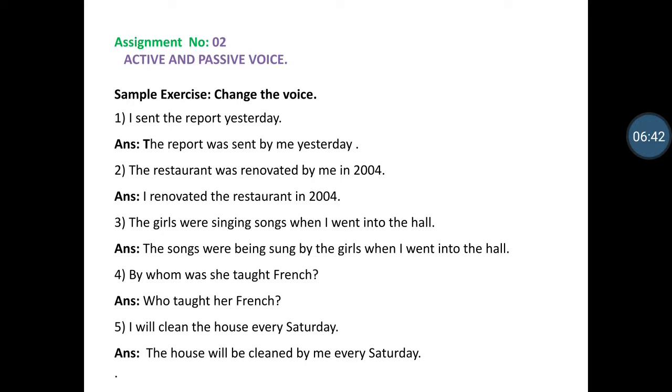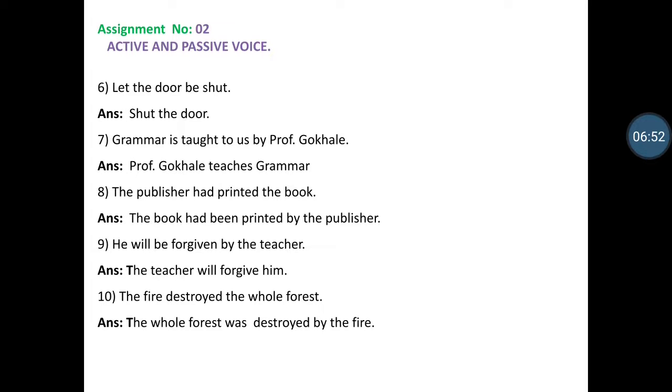Question mark. I will clean the house every Saturday. The house will be cleaned by me every Saturday. Let the door be shut. It is the passive voice of an imperative sentence, so the let be structure is used here. While transferring an imperative sentence into active voice, we delete let be. Shut is a verb, door is an object. So, shut the door is the correct answer.